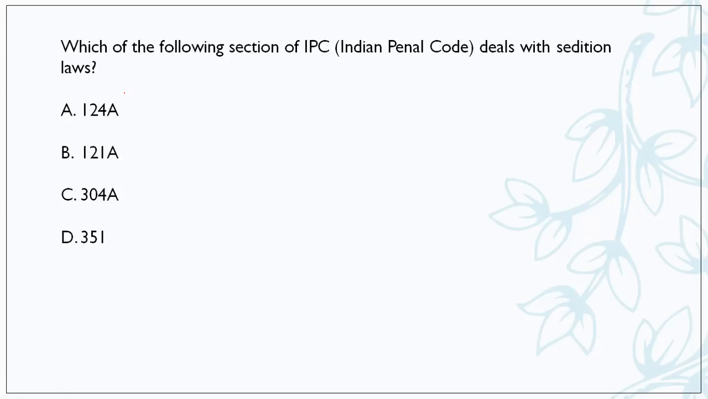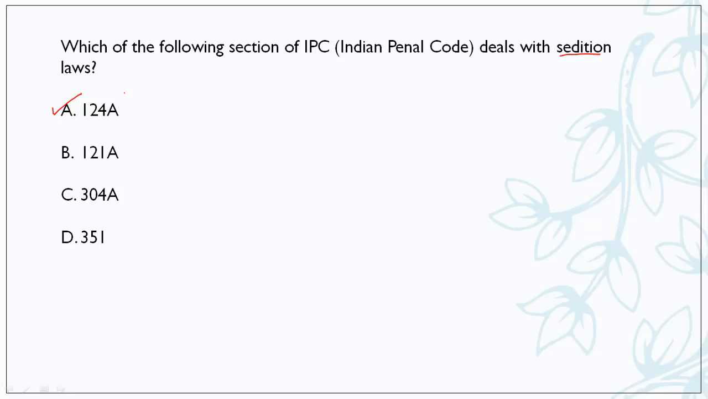Moving forward, next is: which of the following sections of IPC, the Indian Penal Code, deals with sedition laws? Sedition means when, via various media like written or visual media, you spread words that try to break the country or to dethrone the government. There are certain colonial rules called sedition laws in India, and they come under Section 124A of the IPC.